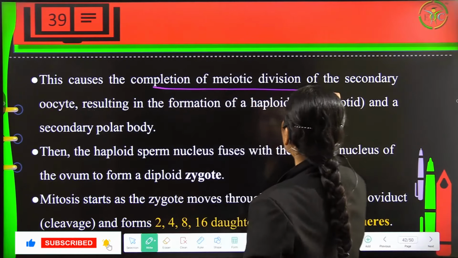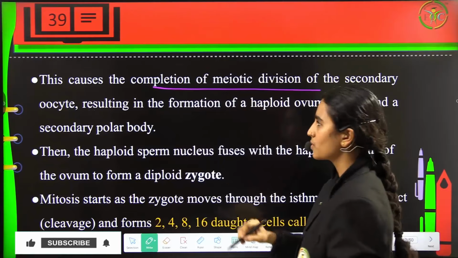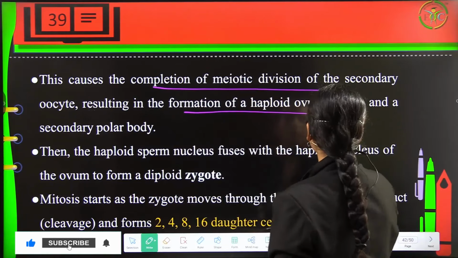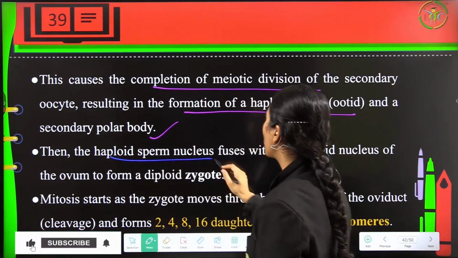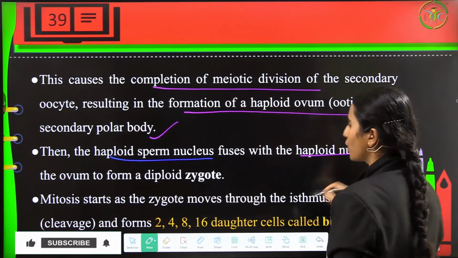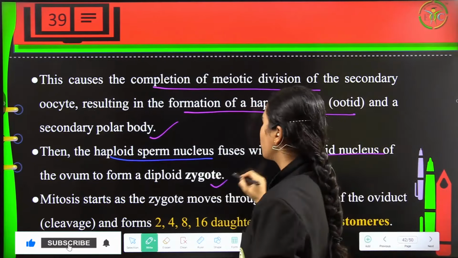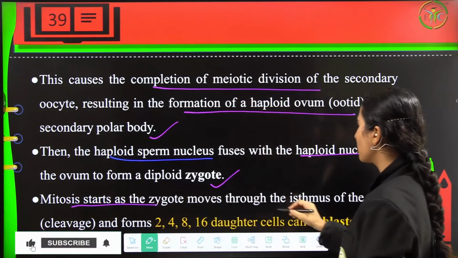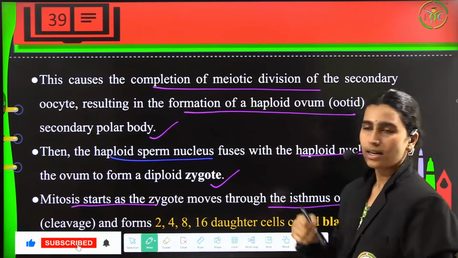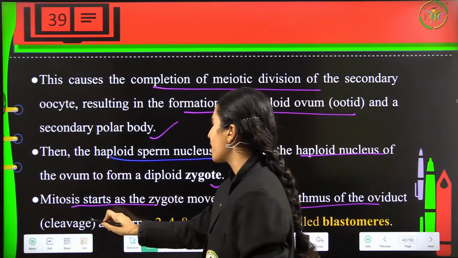Now this will cause completion of the meiotic division of the secondary oocyte, resulting in the formation of a haploid ovum, that is the ootid, and a secondary polar body. Now the haploid sperm nucleus will fuse with the haploid nucleus of the ovum to form a diploid zygote. Now mitosis will start as the zygote moves through the isthmus of the oviduct, that is the cleavage.